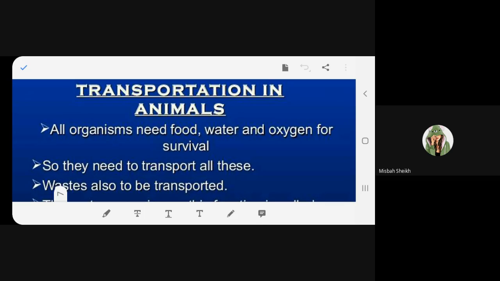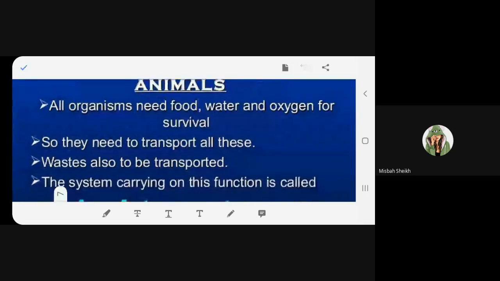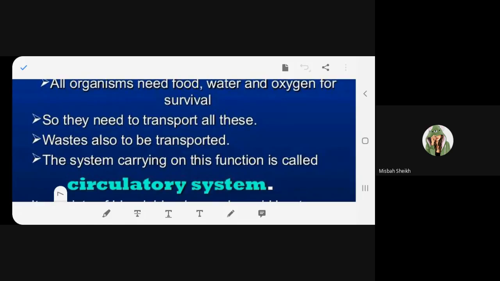Okay. So all organisms, to survive, require food, water, and oxygen. Next. So they need to transport all these.